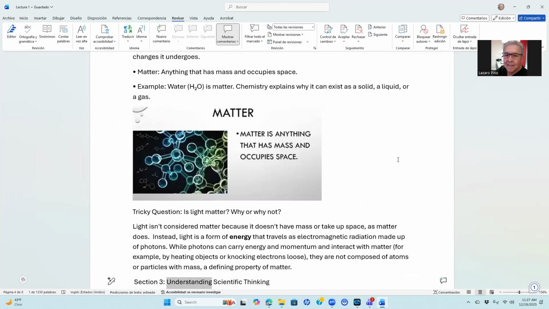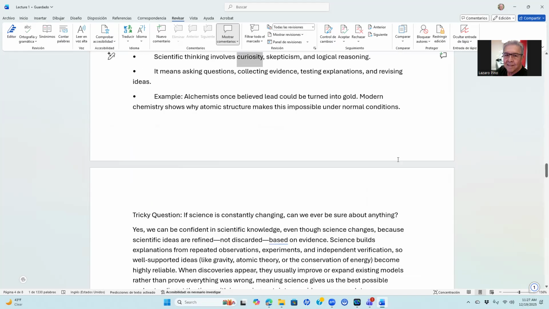Section 3. Understanding scientific thinking. Scientific thinking involves curiosity, skepticism, and logical reasoning. It means asking questions, collecting evidence, testing explanations, and revising ideas. Example: alchemists once believed lead could be turned into gold. Modern chemistry shows why atomic structure makes this impossible under normal conditions.